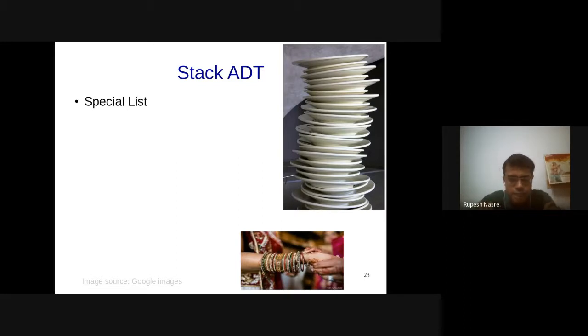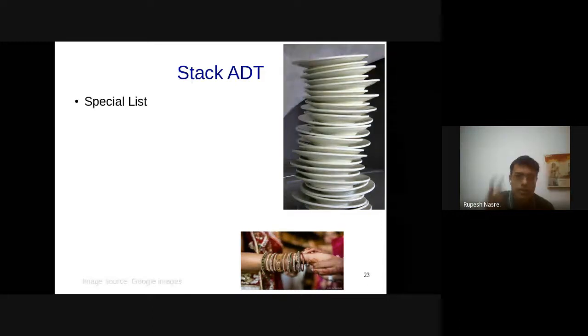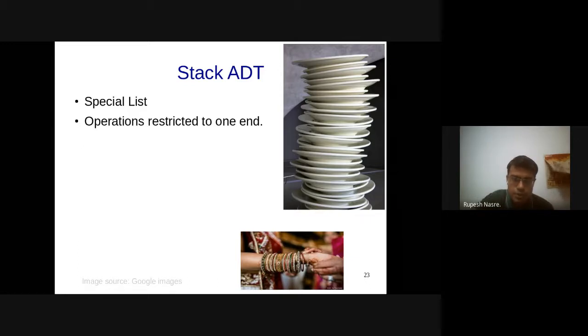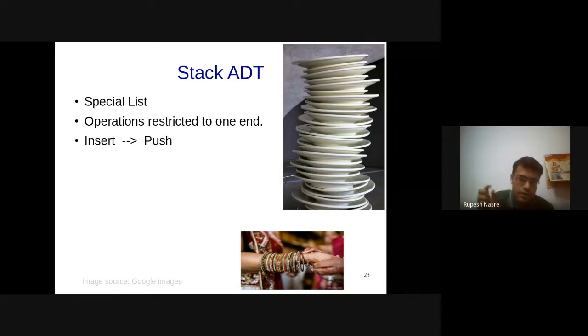So we are saying that it is a special form of list, which means that you can impose certain restrictions on the list to get a stack, right? And those restrictions we are going to see soon. But essentially, you can imagine that the insertion and deletion cannot happen at arbitrary places. As soon as you pose that restriction, essentially what you get is a stack data type, and those operations are restricted at one end. And then there is a change of nomenclature also. Instead of inserting, I say that I push an element into the stack, or I push a plate onto the stack, right? And removal becomes a pop. So then insert and remove become push and pop operations.